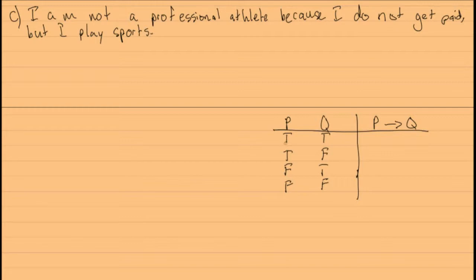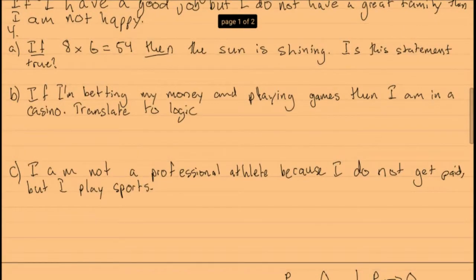So we know that when they're both true, this is true. But when P is true and Q is false, then this whole statement is false, and then the rest is true. So let's look at this here. So if 8 times 6 equals 54, so we know that 8 times 6 doesn't equal 54, then this statement here is false.